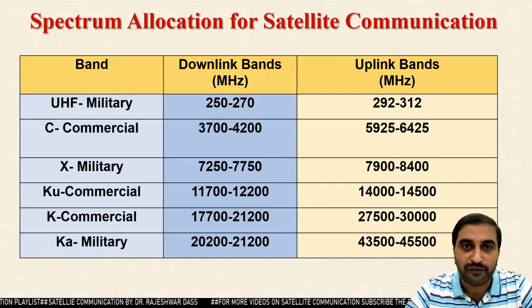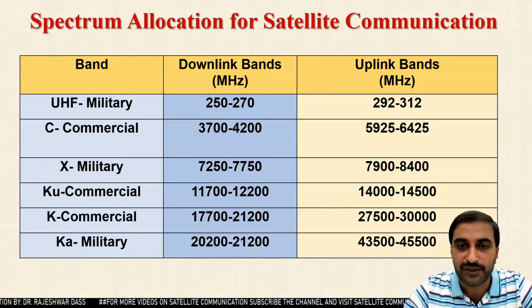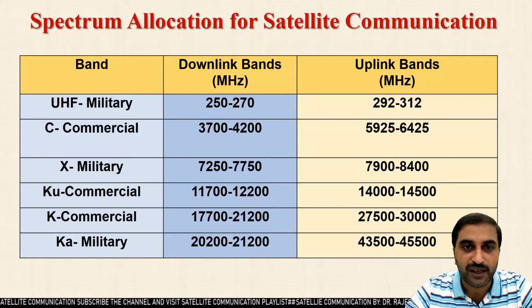We discussed different bands which are used for satellite communication, that is ultra high frequency band, C band, X band, Ku band, K band and Ka band. If you have not attended the previous class, then you can watch the video of the previous class, and the link of that class is given in the description box.